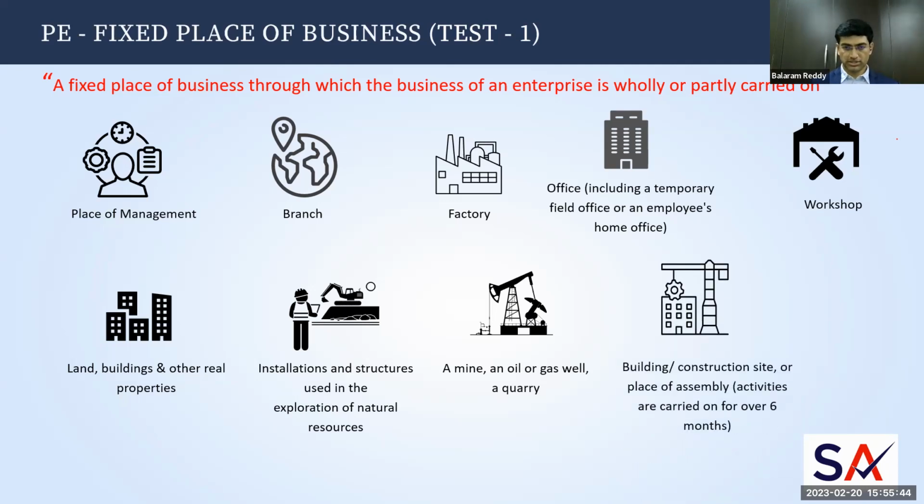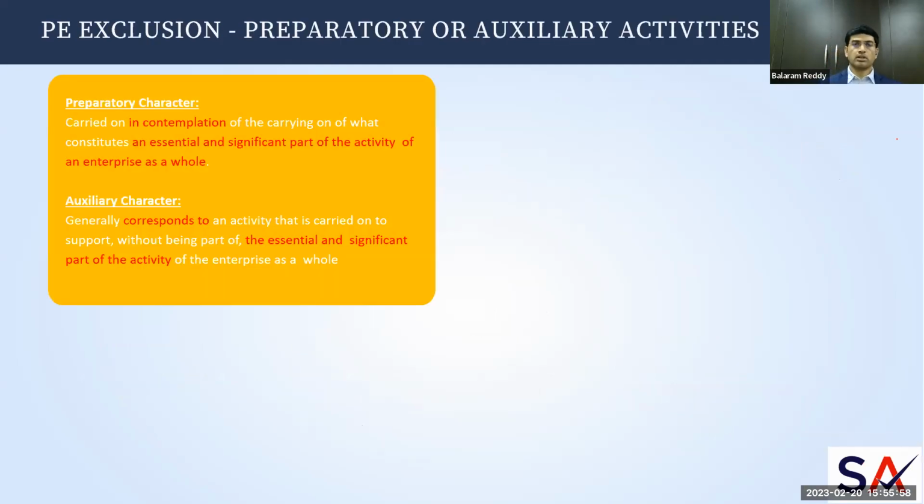If they own any building or construction site or place of assembly, and activities have been conducted from that particular place for a minimum of 6 months or more, then any income generated from that place will be subject to tax in UAE for non-residents. On the other hand, if non-residents are conducting only preparatory or auxiliary activities, which are not their core business, from that fixed establishment, then it will not be considered a permanent establishment for them. So it will not be subject to tax in UAE.